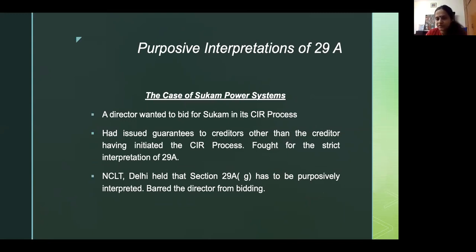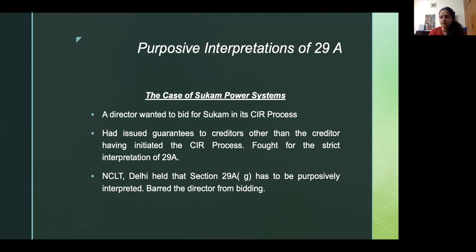The director had also given guarantees in respect of SUCAM's loans, and the guarantee had been given not just to one bank, but to many banks, say, SBI or other banks. What happened was, when the company went to CIRP process, all these banks before that tried to enforce the guarantee.